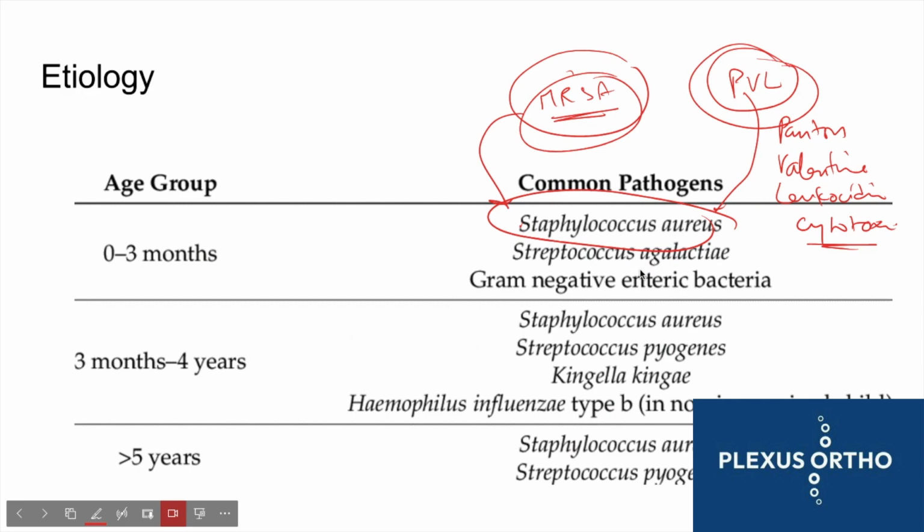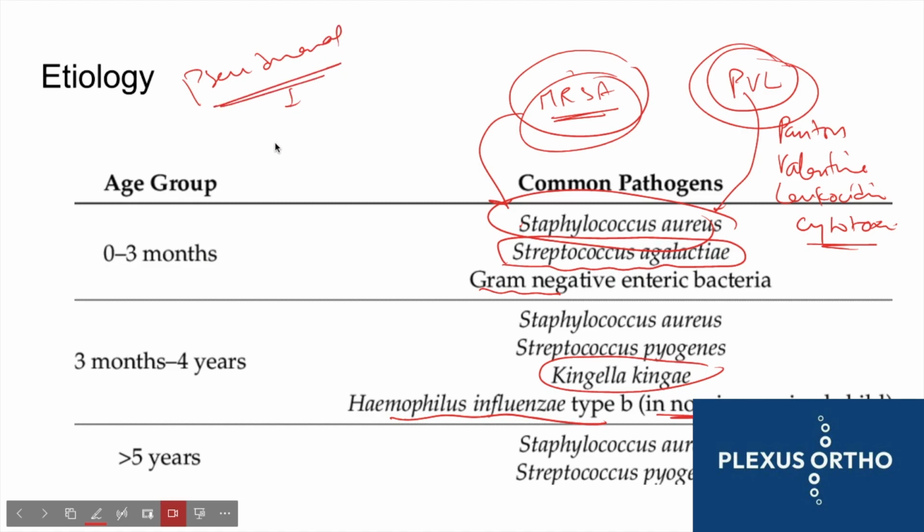Group B Streptococcus is also the second most common. Group B Streptococcus is the second most common organism in case of neonates. Kingella kingae is becoming more common as compared to Haemophilus in the toddler age group, because a lot of these toddlers have been immunized against Haemophilus influenzae infection. As they get older, Mycobacterium tuberculosis is also seen. Another organism which is seen is Pseudomonas. Pseudomonas may be seen in children. Osteomyelitis of the foot with some penetrating injury, Pseudomonas is seen.